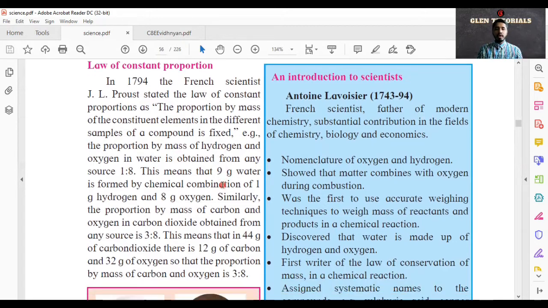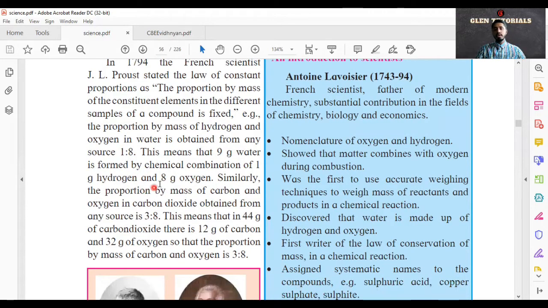The proportion by mass of hydrogen and oxygen in water, obtained from any source, is 1:8. So if we want to combine hydrogen with oxygen to make water, that is H2O, it is combined in the proportion of 1:8. Then only we get water. If there is a little more hydrogen or less oxygen, that is not called water. This means that 9 grams of water is formed by the chemical combination of 1 gram of hydrogen and 8 grams of oxygen.